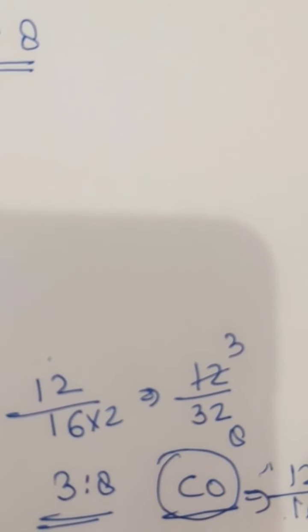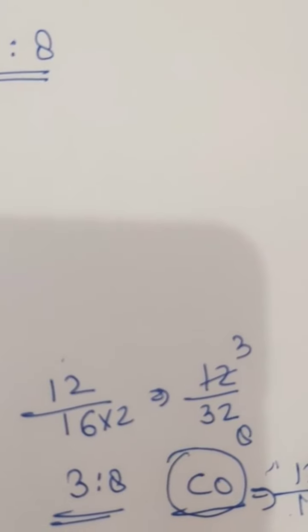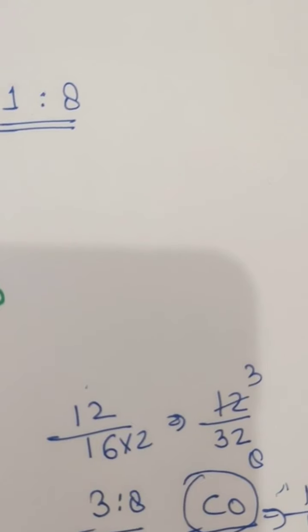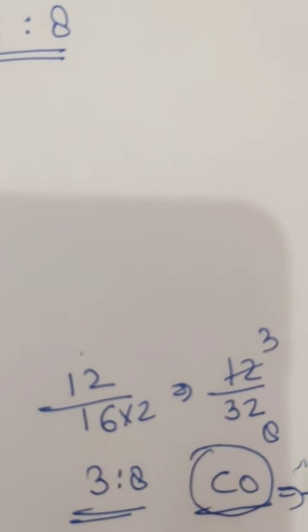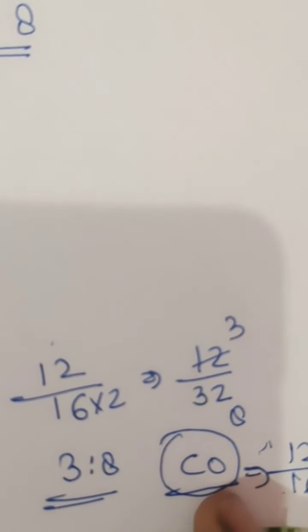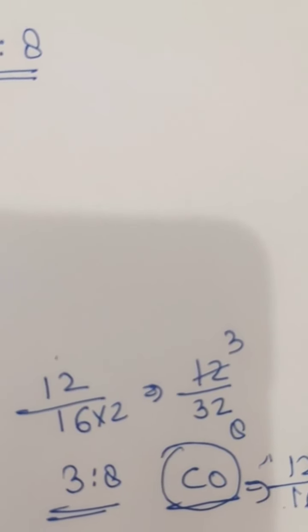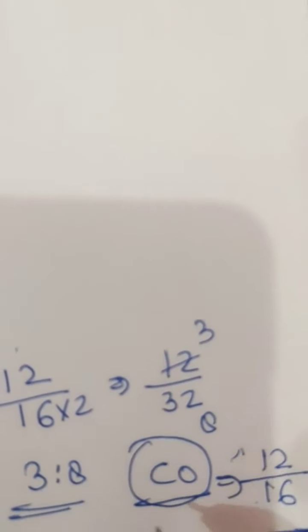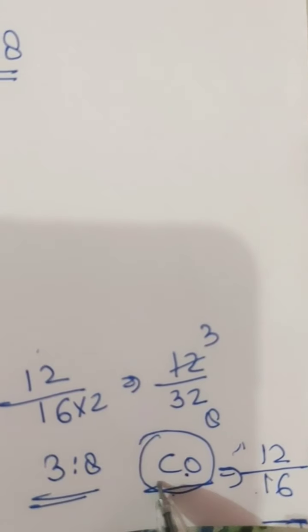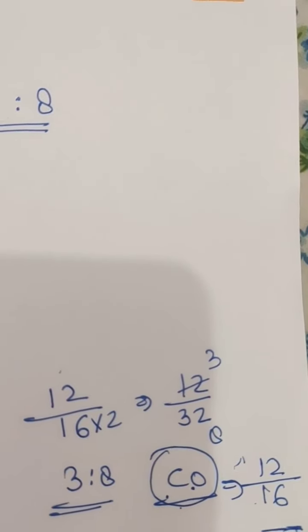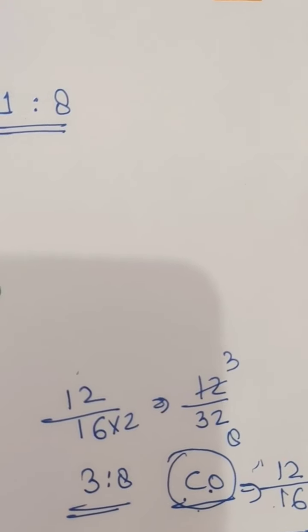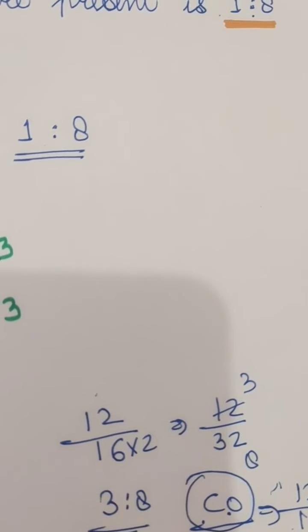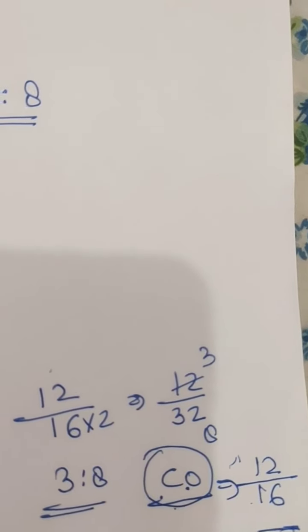Now CO has different properties. Plants do not take in this CO, neither do we inhale it. Plants take in carbon dioxide for photosynthesis. Carbon is present here and oxygen is present here, but it does not hold the properties of CO2 because the ratio is different. When there are two oxygens and one carbon, that is carbon dioxide, and this is carbon monoxide. These two gases have different properties.